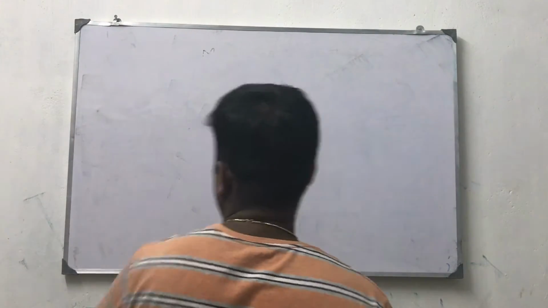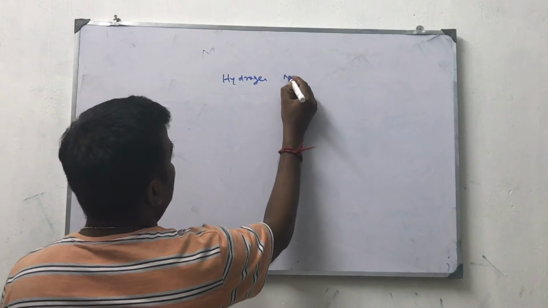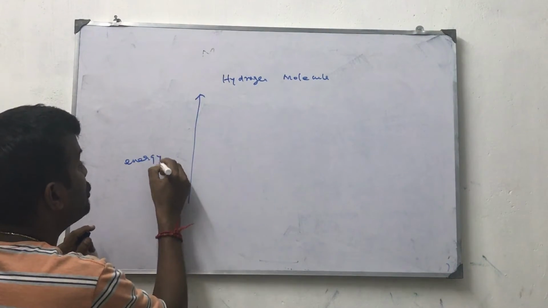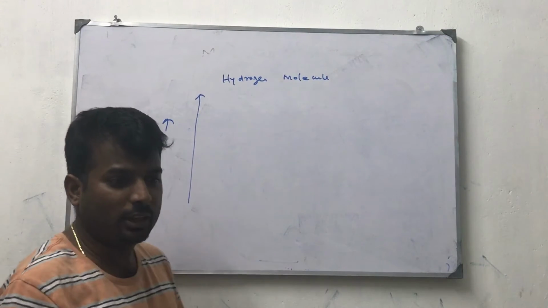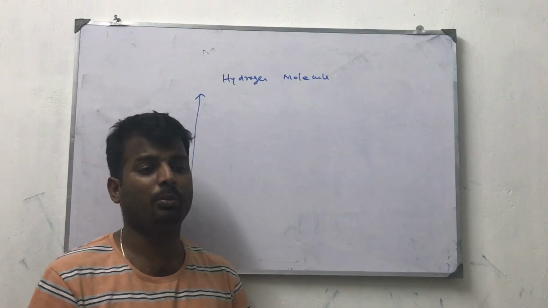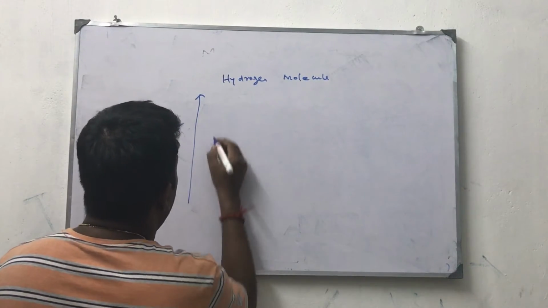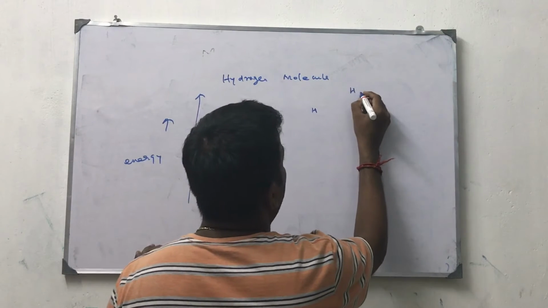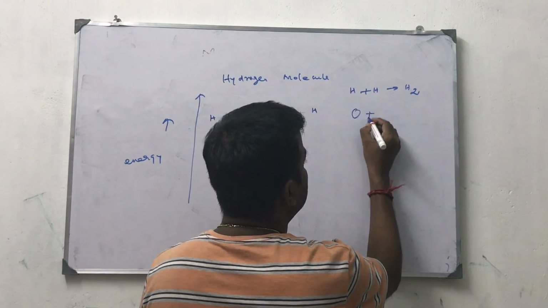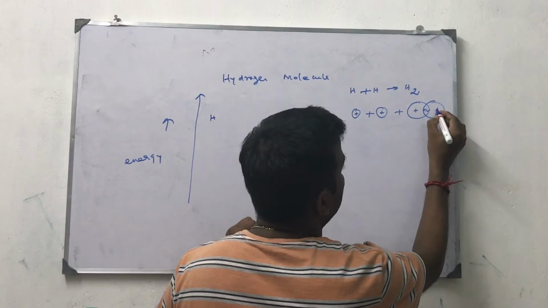Dear children, let us see hydrogen. The hydrogen molecule. How is the hydrogen molecule formed? See, I am going to write energy. Energy is very important. The whole world is based on energy. Without energy, the world will not rotate or move, because energy is the basis of life. Now I am telling that two hydrogen atoms combine to form a hydrogen molecule by sharing electrons, a covalent bond. Okay.